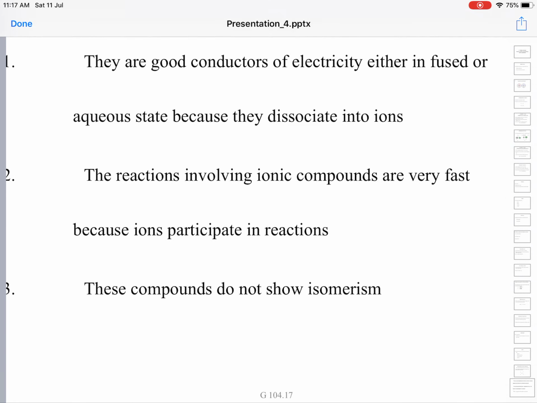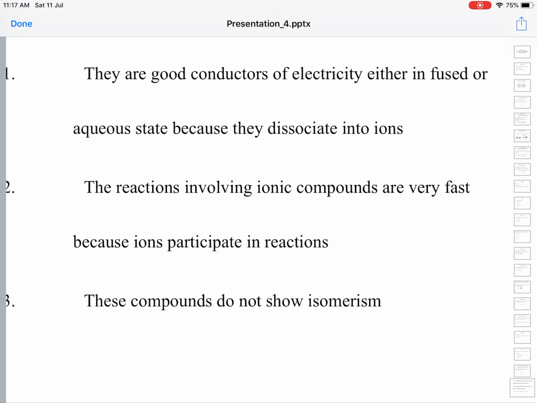Since ionic compounds are made up of ions, they conduct electricity, but only in the fused state or when they are dissolved in solution. Fused state means when a solid is heated very strongly to a very high temperature, the bonds will break and it melts. From solid state it turns into liquid state. This process is called fusion, and this molten state is called fused state.